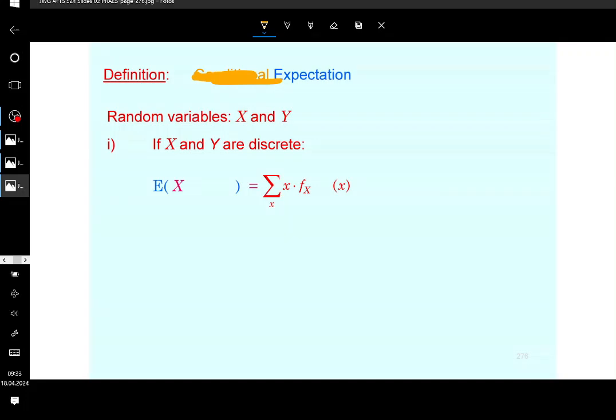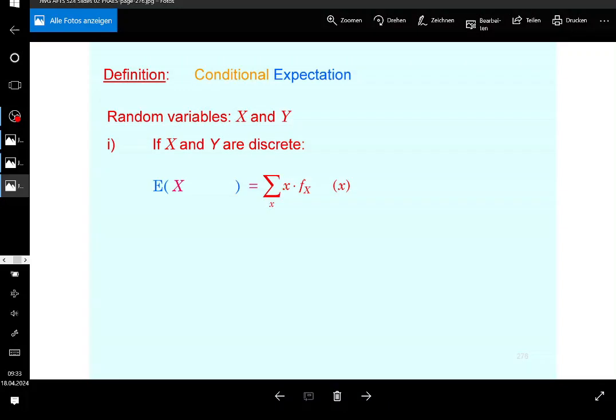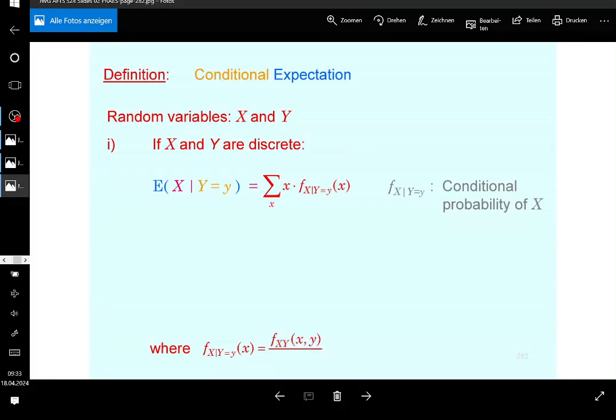And if you want to address the conditional one, you replace the probability mass function by the so-called conditional probability mass function of X. That's it, okay? So the conditional probability mass function, which I'm going to define below, and this is what you see here, the probability mass function of X conditioning on y, this is the notation, is going to be the ratio of the joint distribution divided by the probability mass function of the condition. That's it.